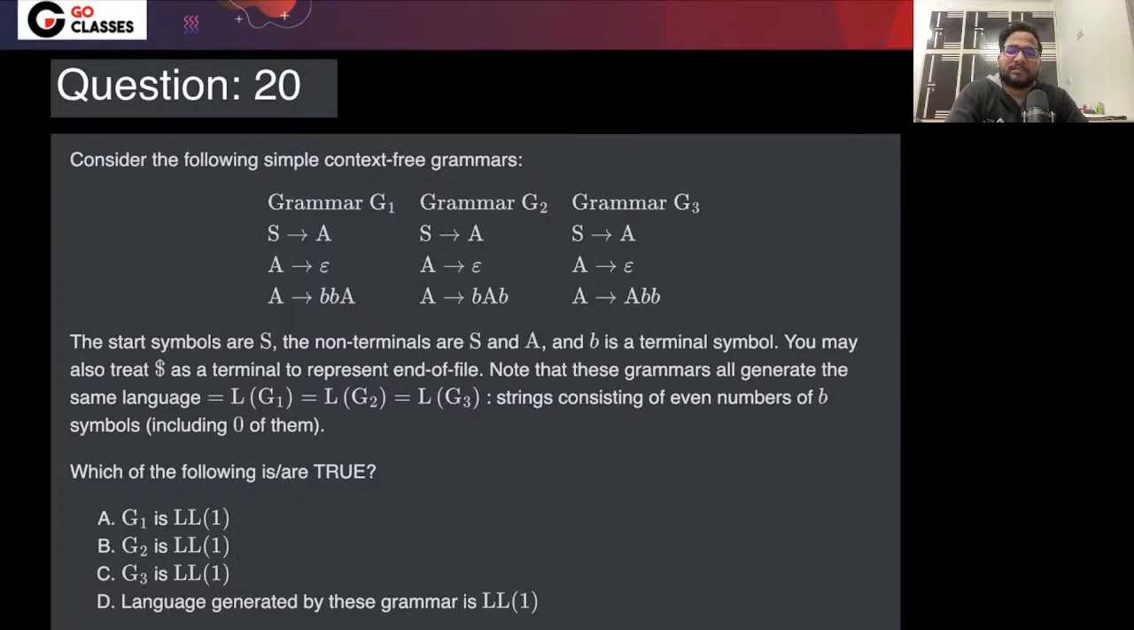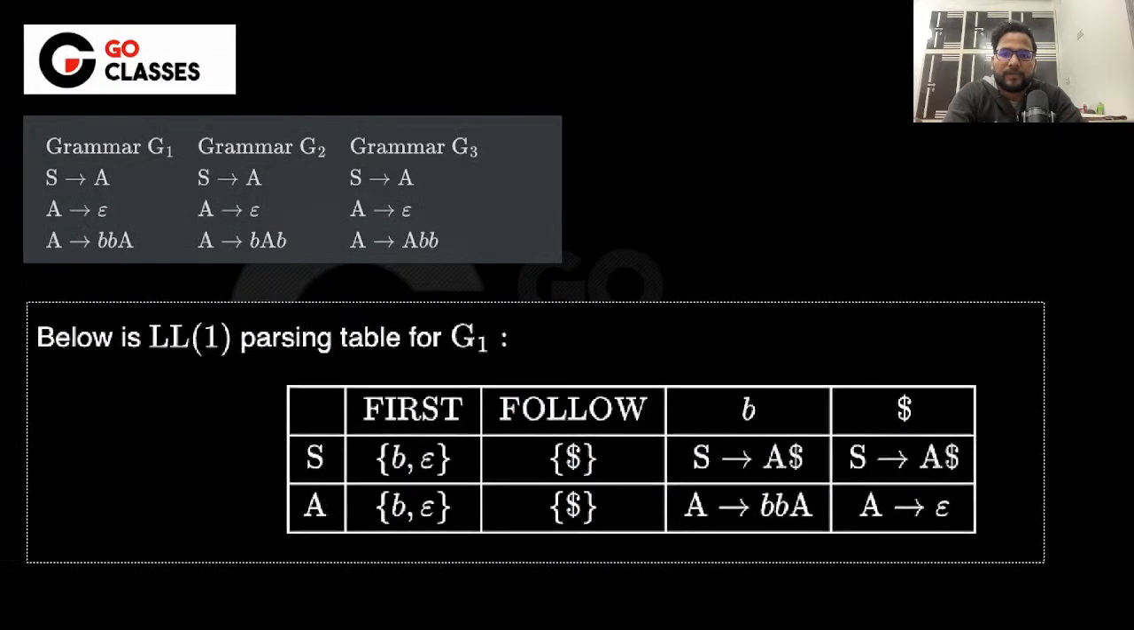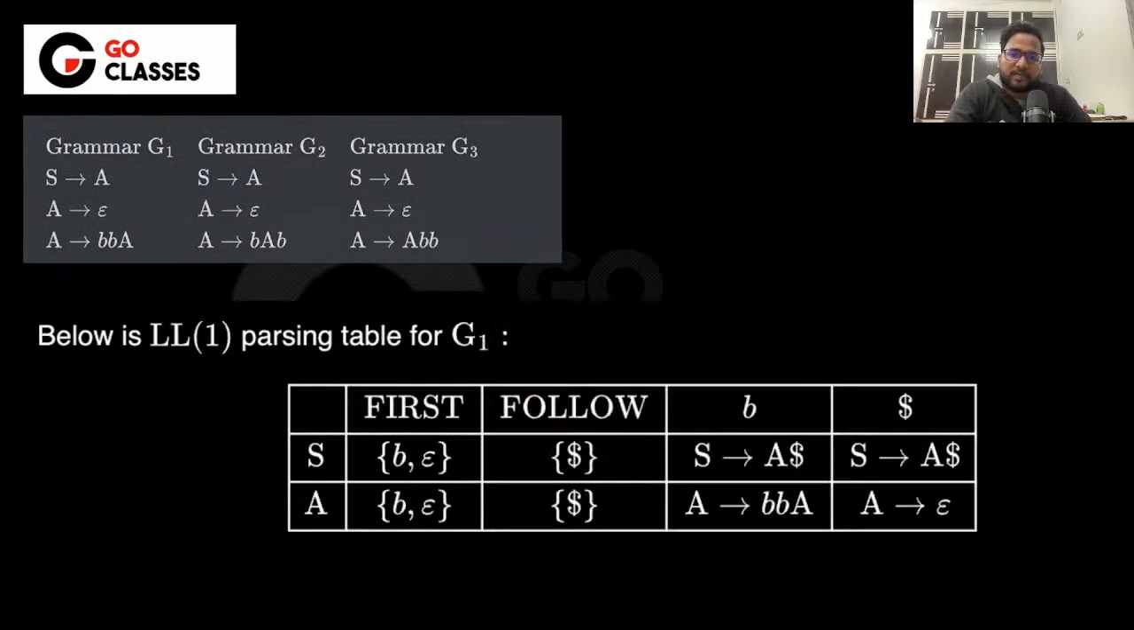See, these are the three grammars, right? So let me first tell you this is actually an LL1 grammar. How to check it? You can make the parsing table, right? So let's make the LL1 parsing table and see this particular question with the help of the parsing table. If you draw the parsing table of LL1, then it will look like this. So for G1 it looks like this.